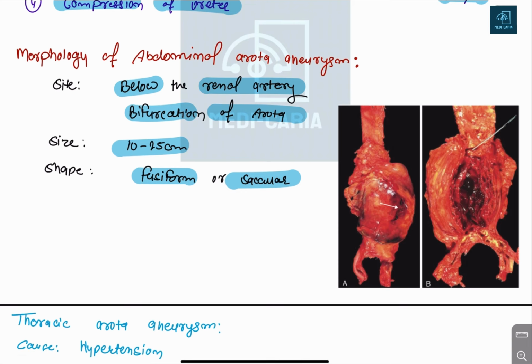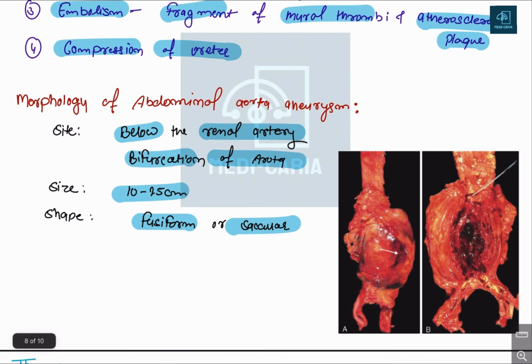So you can see here, this is an example of the abdominal aortic aneurysm. Okay, so you can easily see this is the abdominal aorta. Okay, this is the bifurcation. You can see these two, right and left iliac. So this is the aneurysm. You can see this bulging, and there is a rupture of the aneurysm.